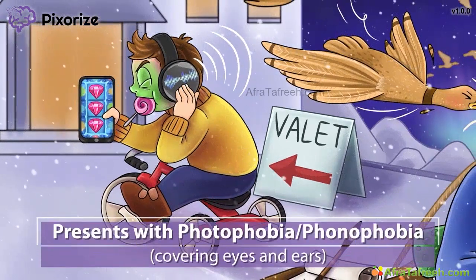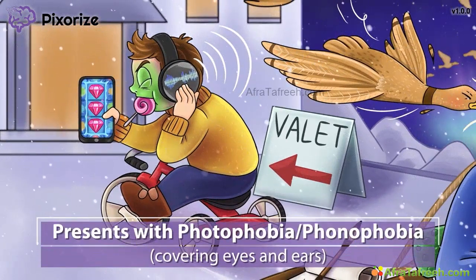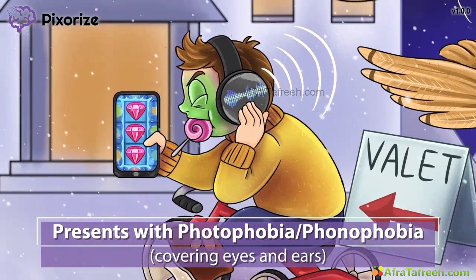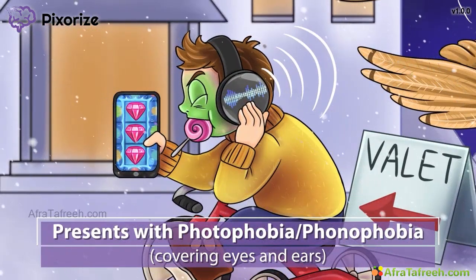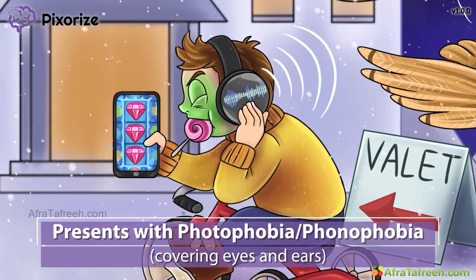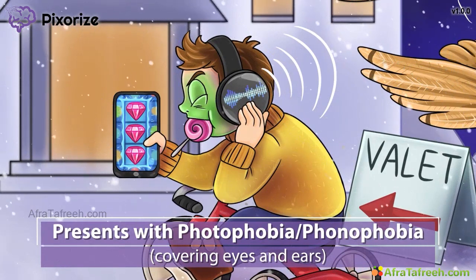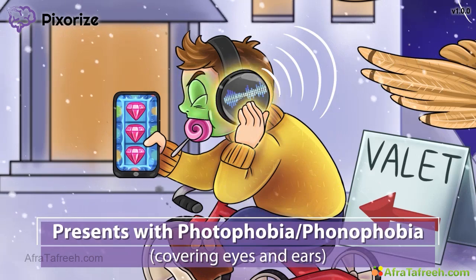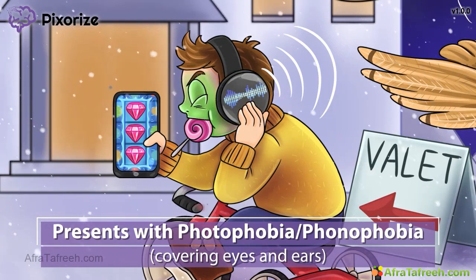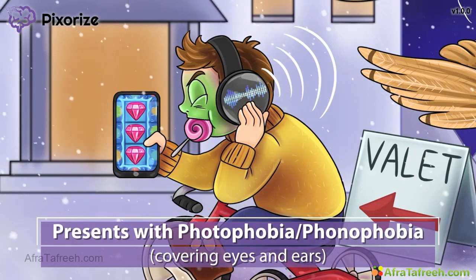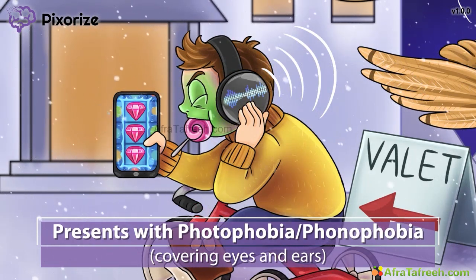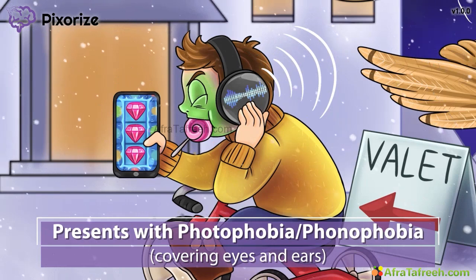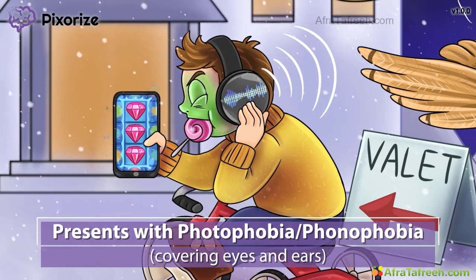Next, notice how this kid has his hands over his ears, is hunched over, and is tightly closing his eyes, probably trying to block out his dad's nagging. Well, you can expect a similar response from those with migraine, because migraine causes photophobia and phonophobia. Get it? Because this basically means an aversion to lights and noise. Patients with migraine headaches will avoid bright and loud places and instead seek out dark and quiet settings to minimize their pain.